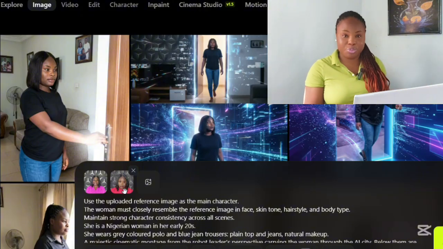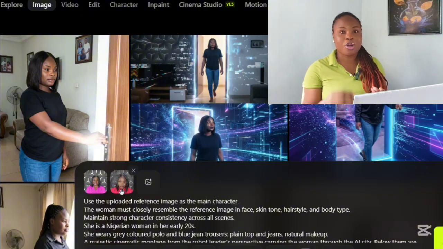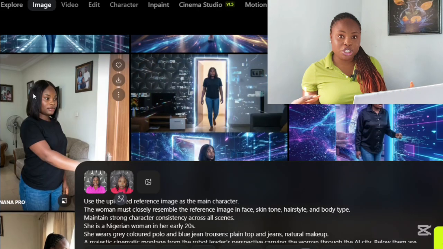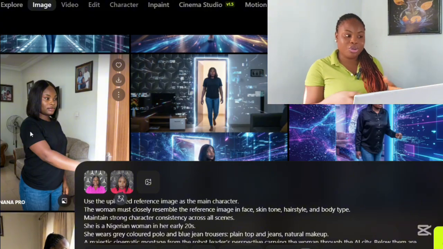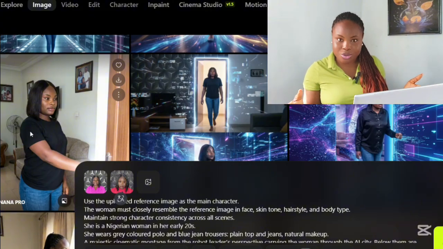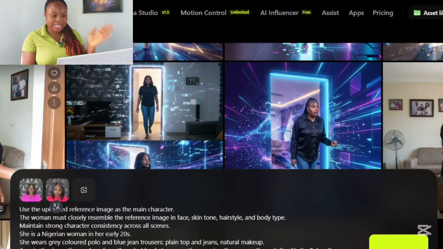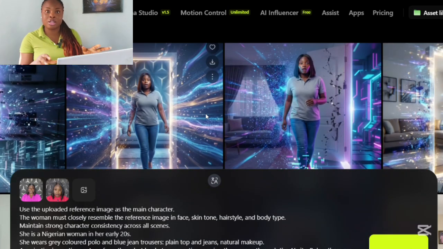So these are my two pictures, and all I had to do was go back to ChatGPT, copy the prompt, paste it here, and create images. So the first image I created was this, okay? When I was opening the door, right? The story is when I was opening the door from my house, okay? So this is me opening the door. Then I also pasted the prompt. I created a new image of the moment I was entering into the AI world, which is this.